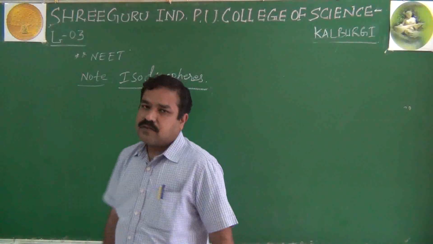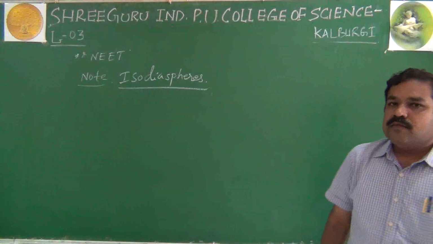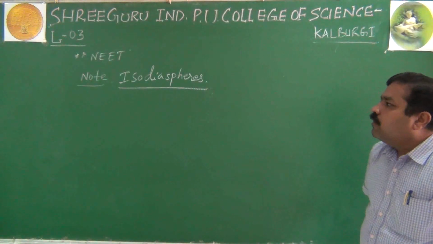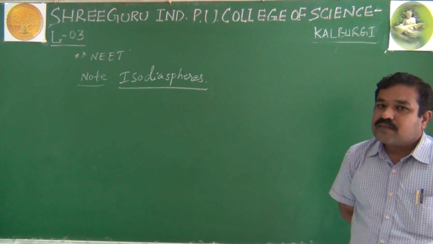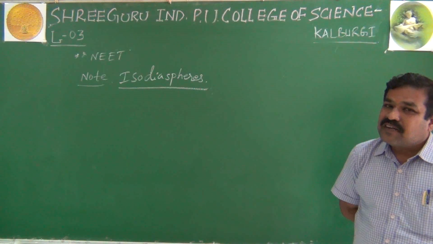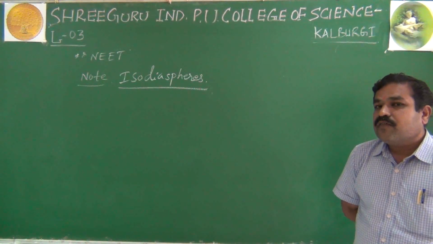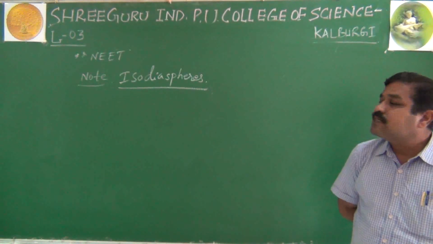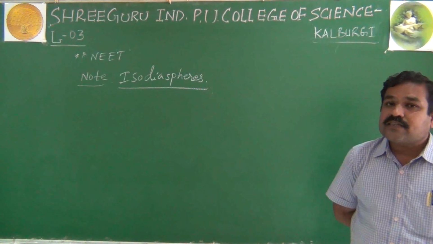Isodiaspheres, please remember students, are also atoms of different elements having the same difference of neutrons and protons, that is n minus z. Those species are called isodiaspheres.